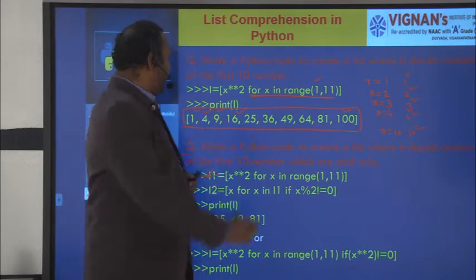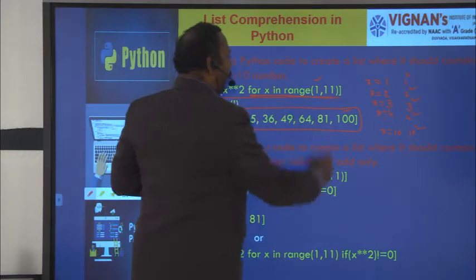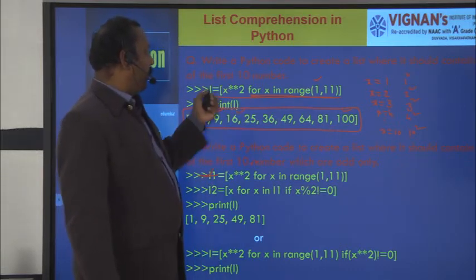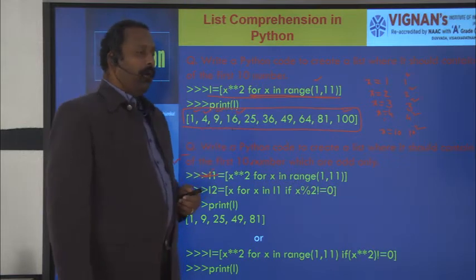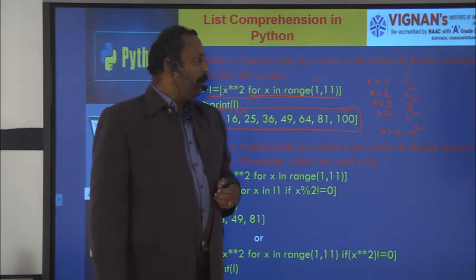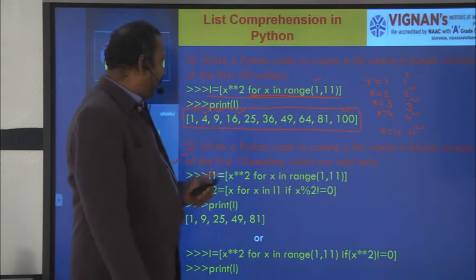So this is a one-line comprehension. We have written only a one-line comprehension. We got the output in L. L is a list, and print L means we got the output. So this is the example of list comprehension. You will see another example.